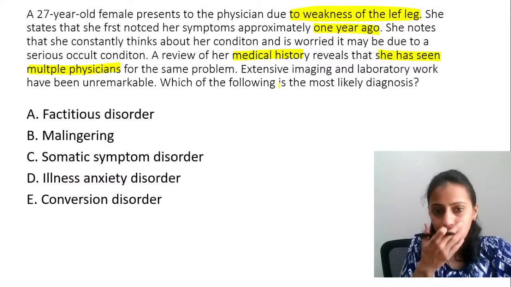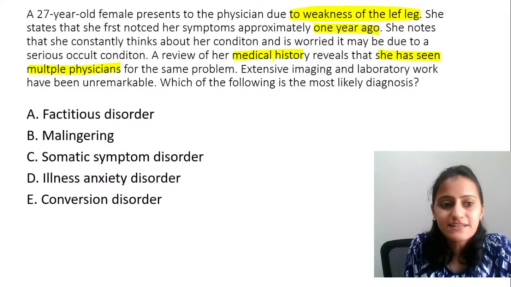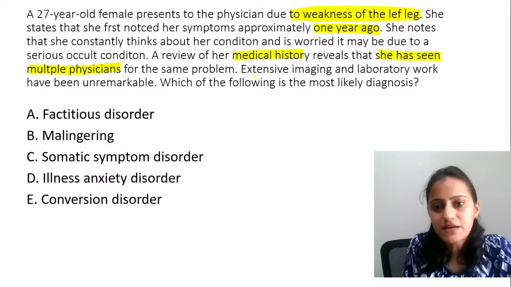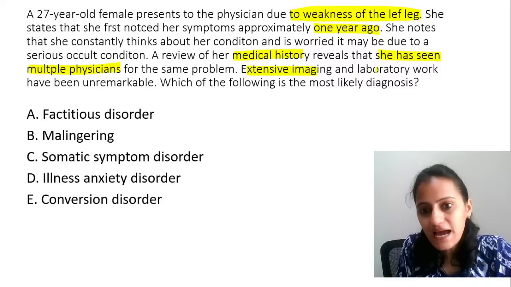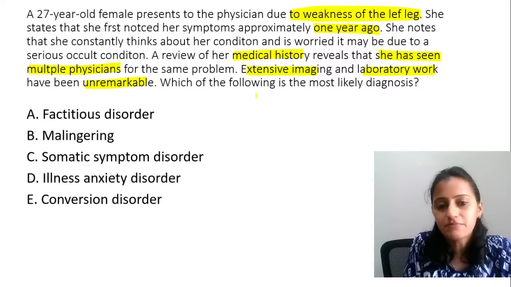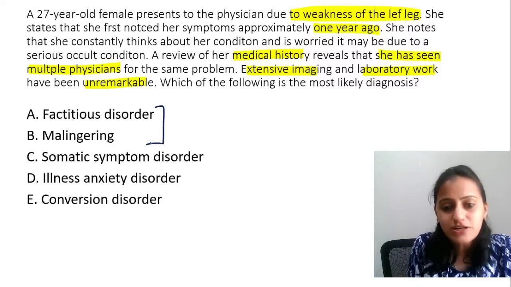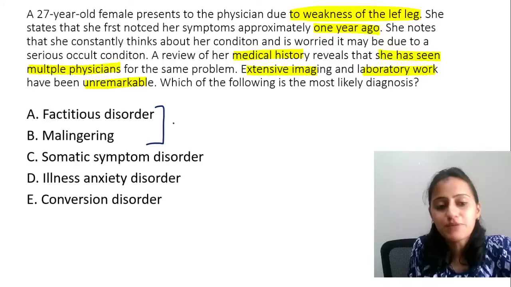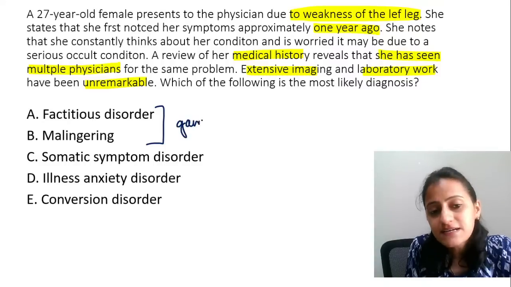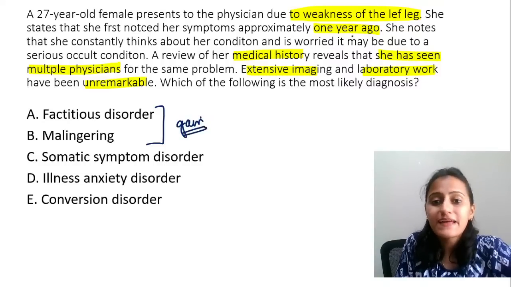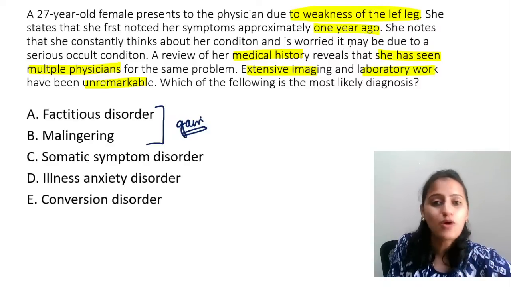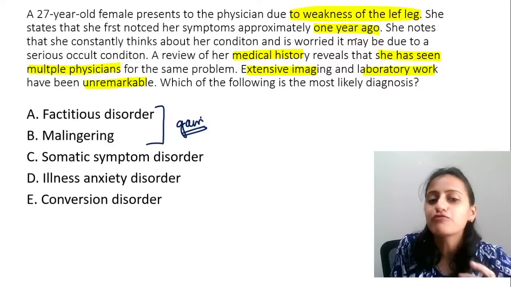A review of her medical history reveals that she has seen multiple physicians for the same problem. Extensive imaging and laboratory work has been unremarkable. What is the most likely diagnosis? Factitious disorder and malingering are not the answer, because basically they should have an intention of gain. Nothing is mentioned here that the patient wants a day off or money.